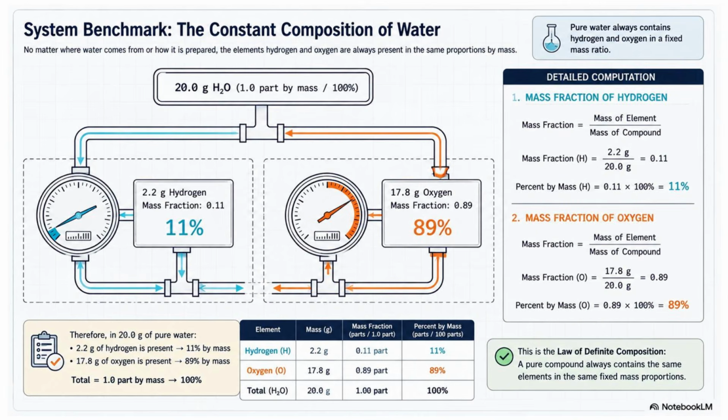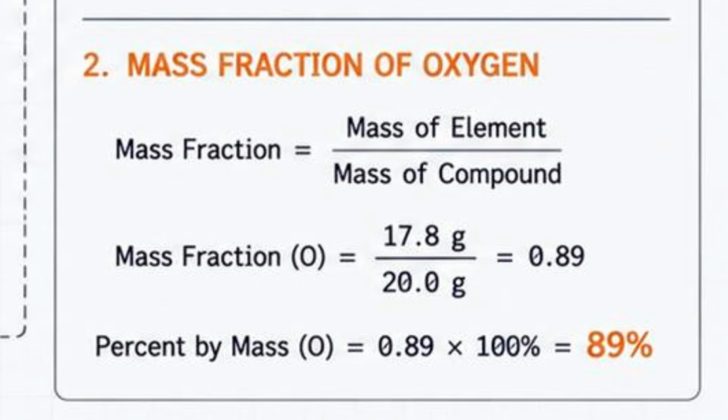Now let's perform exactly the same calculations for oxygen. Again, mass fraction equals mass of element divided by mass of compound. For oxygen, we have 17.8 grams over 20 grams. So the mass fraction of oxygen is equal to 0.89. Again, this means oxygen contributes 0.89 part out of the one whole part. Converting this to percentage, we have 89% of the total mass is oxygen.